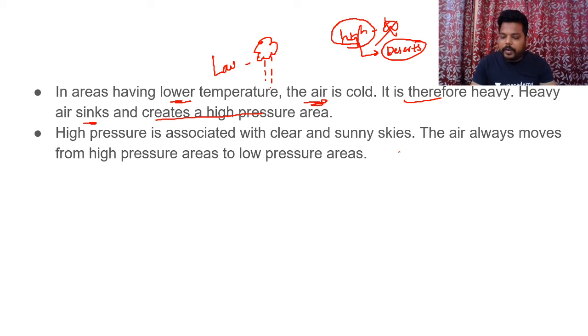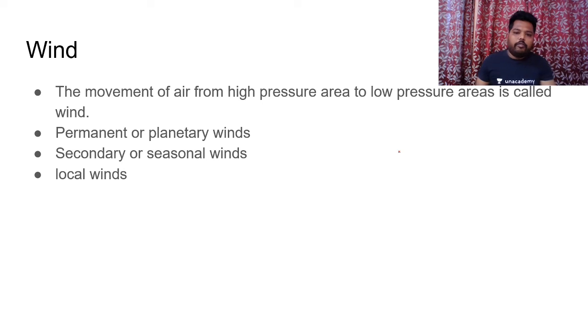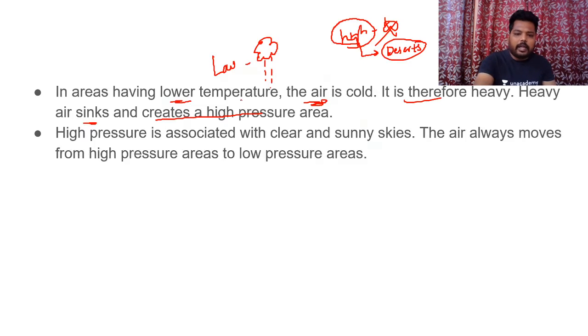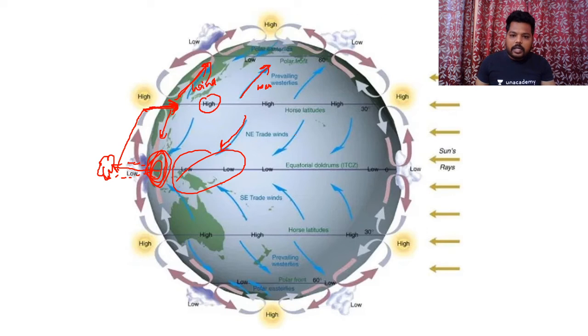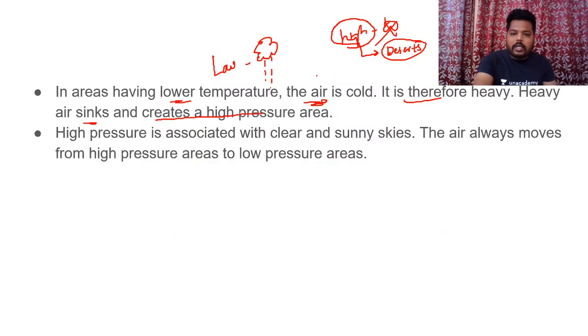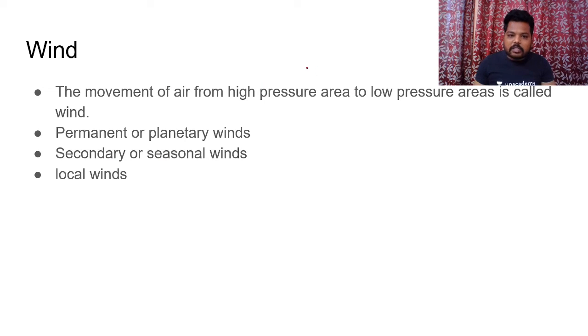Got this point, everyone? So if you see, winds are nothing but here whatever you are seeing, originating from high pressure to low pressure, the horizontal movement of air. The horizontal movement of air is called wind, and this horizontal movement of air generally moves from high pressure area to that of low pressure area.